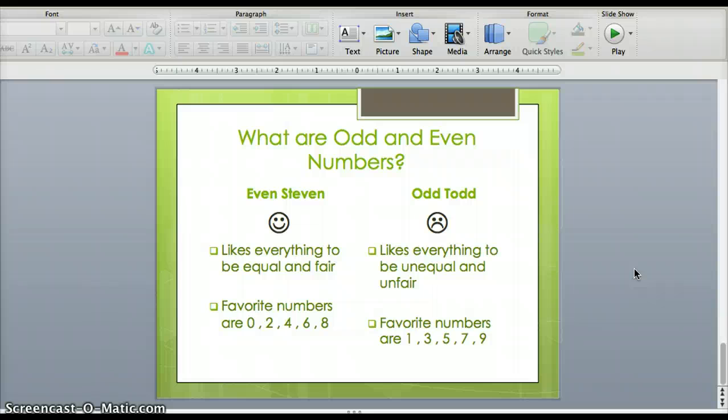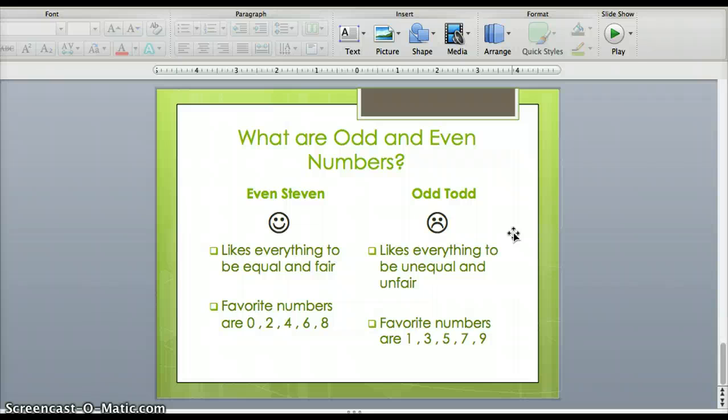So that's Even Steven. Odd Todd, his favorite numbers are 1, 3, 5, 7, and 9. Those seem to be the numbers I skip when I count by twos. So let's count by twos again and see if I say 17. 2, 4, 6, 8, 10, 12, 14, 16, 18. I skipped 17, so that tells me that 17 is an odd number. That's just another way I can check to see if numbers are odd or even.